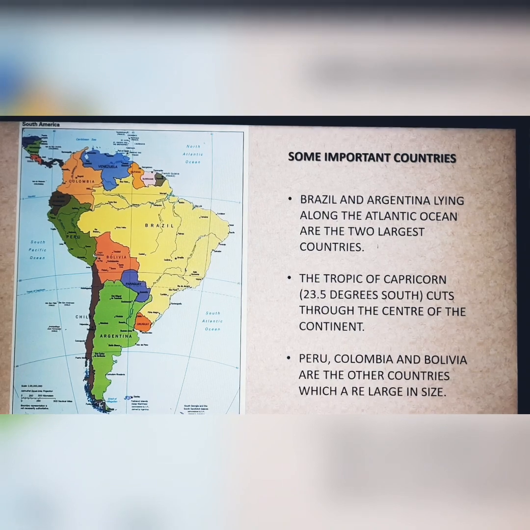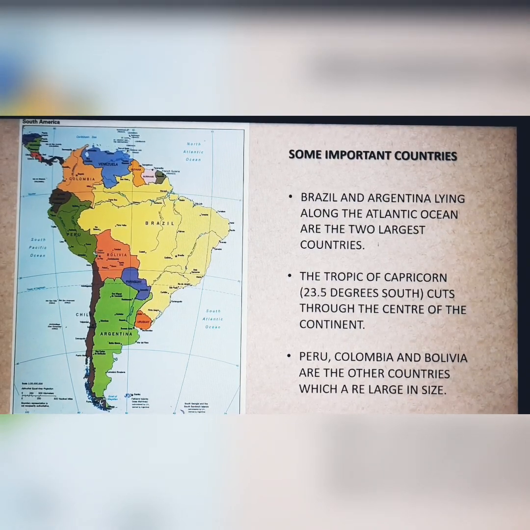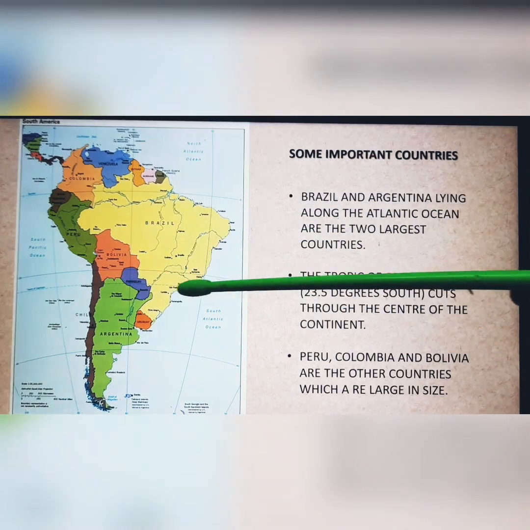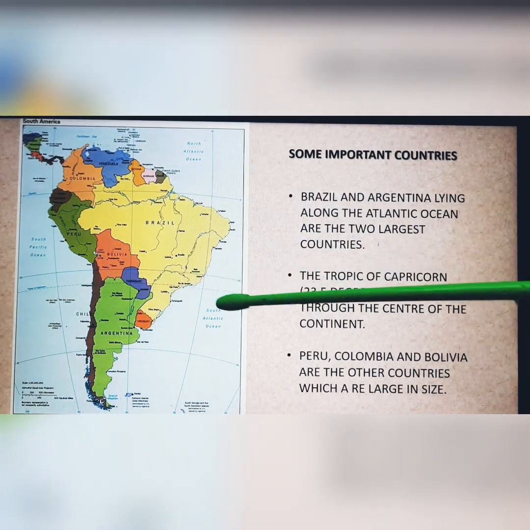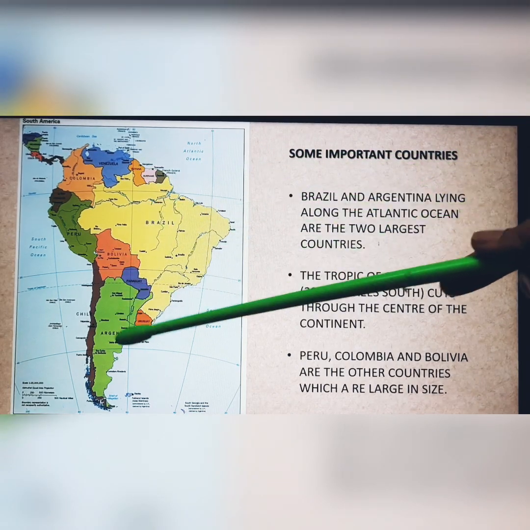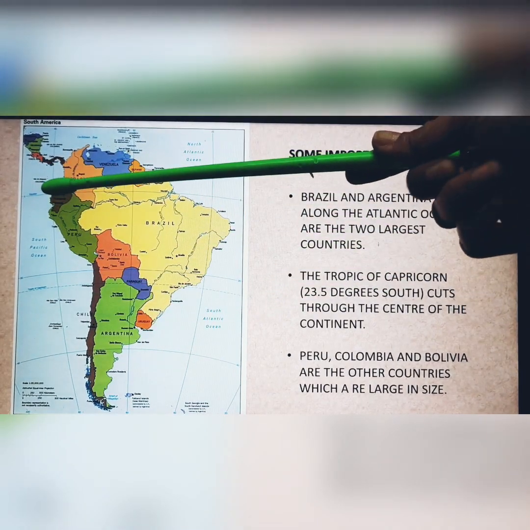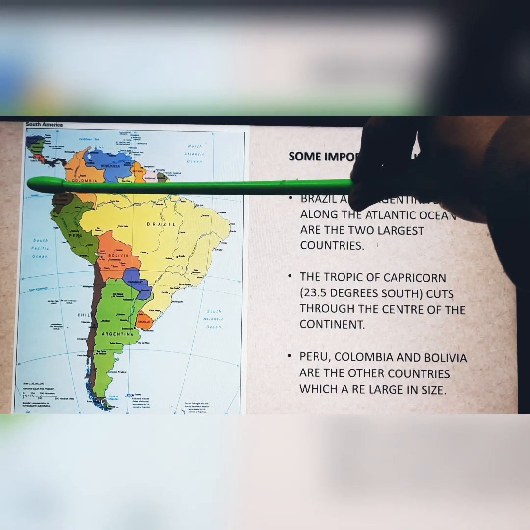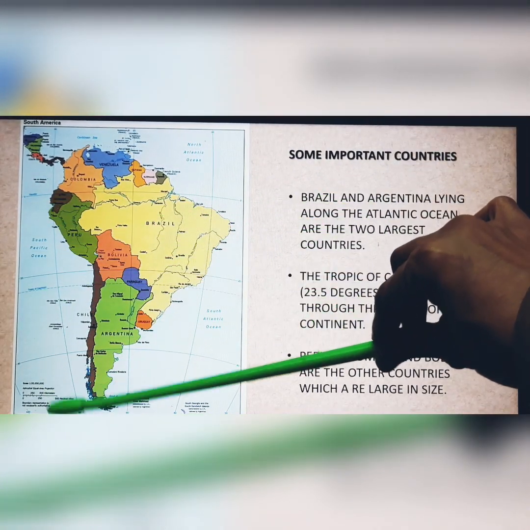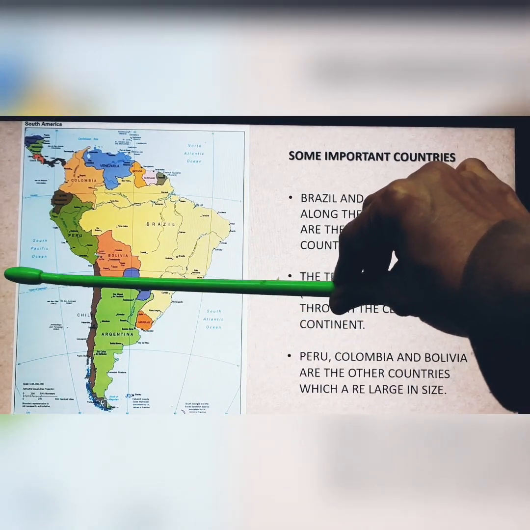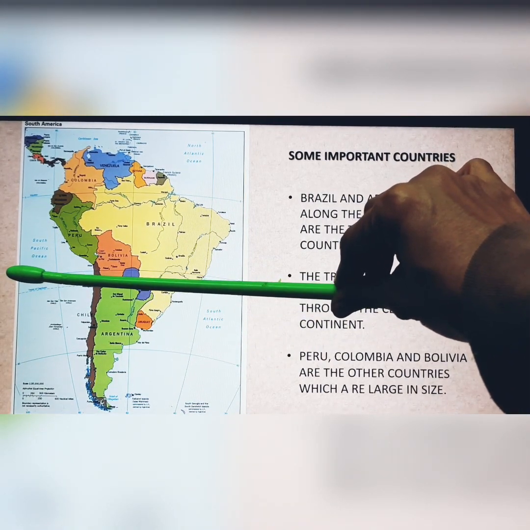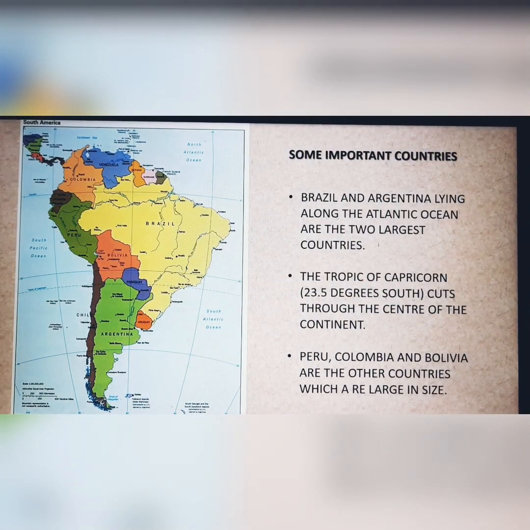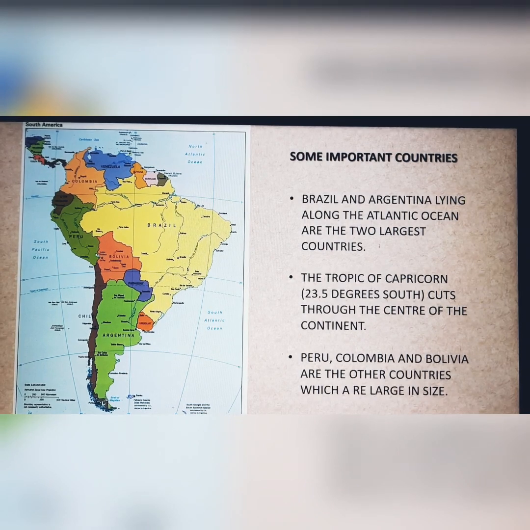And as I had mentioned, in this map probably you can understand it a little better, how the Tropic of Capricorn is more or less dividing the continent into two equal halves. Equator being over here, so a very small part lying above the equator and 55 degrees below it. And this is where the Tropic of Capricorn is lying. So you can see more or less it's cutting the continent into two halves.